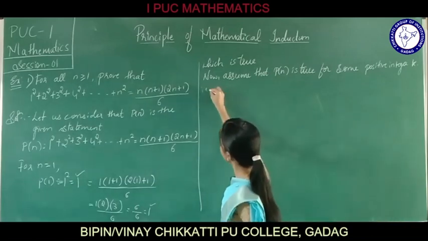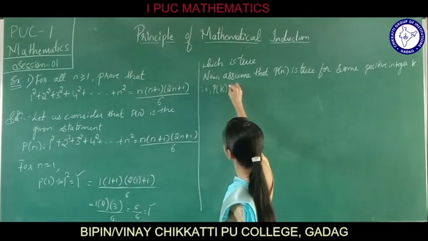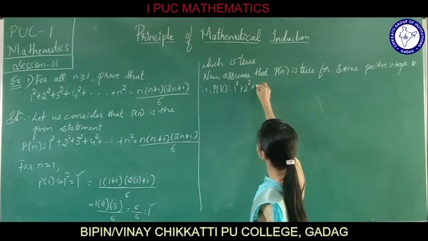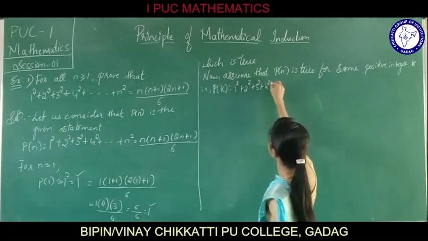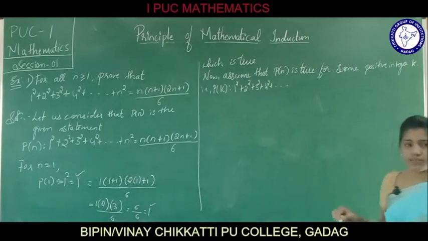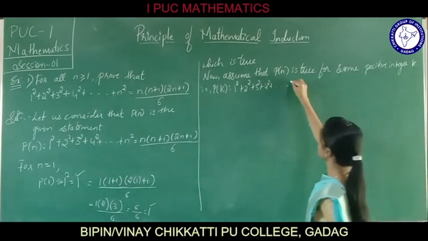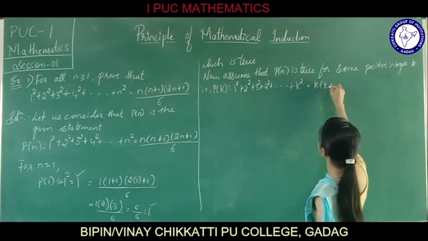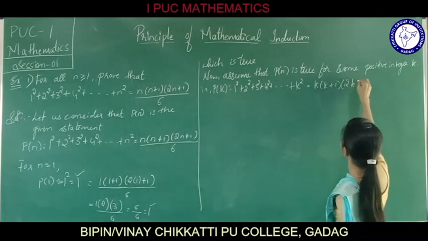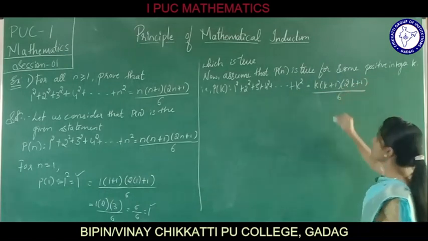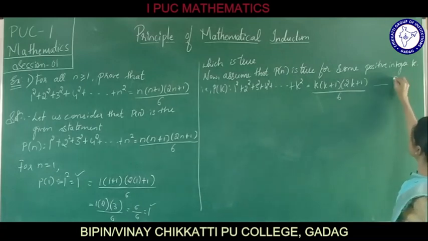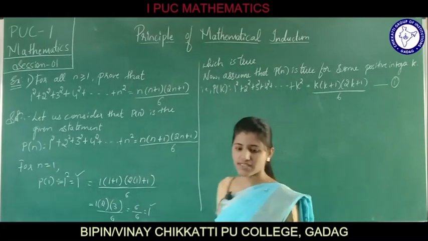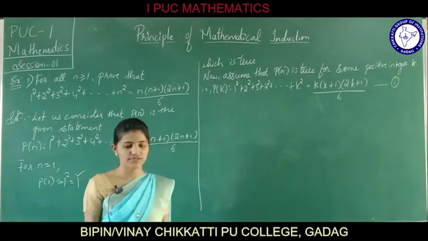That is how we write P of k: 1 square plus 2 square plus 3 square plus 4 square, so on up to, in place of n we write k, plus k square is equal to k into k plus 1 into 2k plus 1 divided by 6. Consider this as equation 1. We have assumed that P of k is true for some positive integer k.